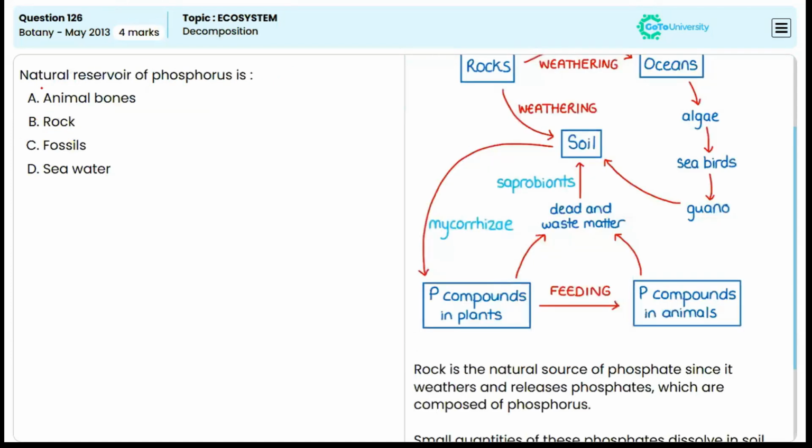Now, natural reservoir of phosphorus is? So actually we learned it, right? From the rocks, after weathering, it will be moving to the soil. It will be soluble in the soil, and then it is taken up by the plants, and from the plants it is taken to the animals. And from both plants and animals, dead and waste matter again supply the phosphorus back to the soil. And it happens in the aquatic ecosystem also. So that means answer is option B. The reservoir is rock.